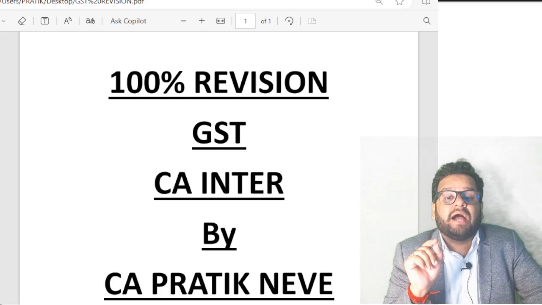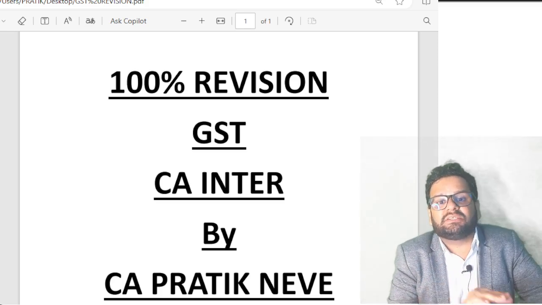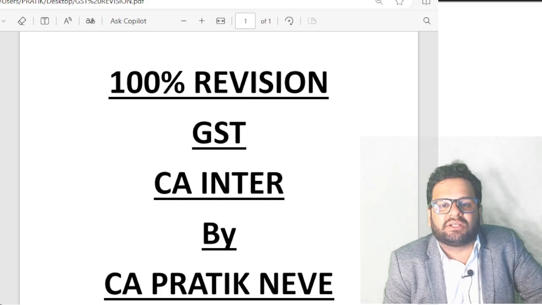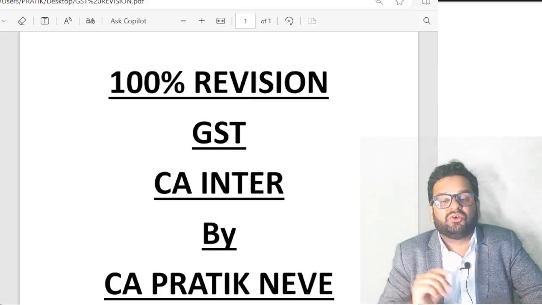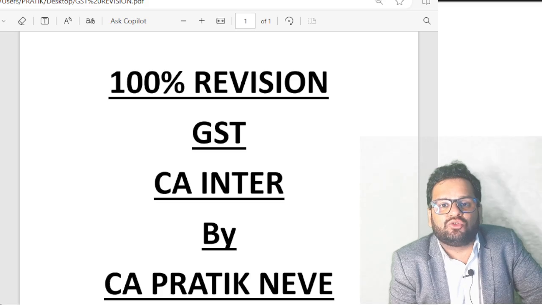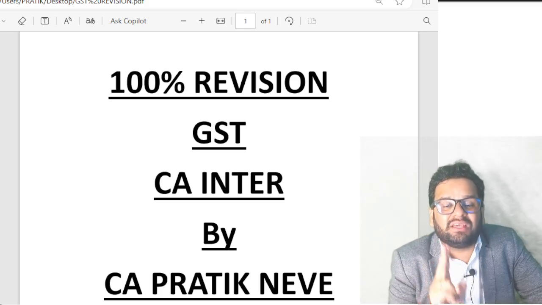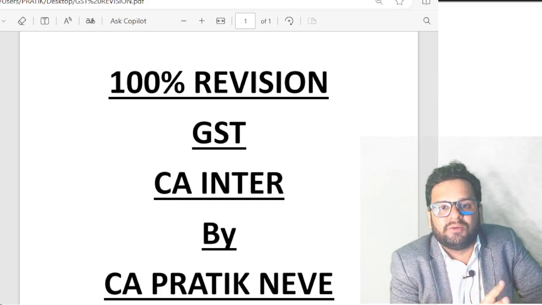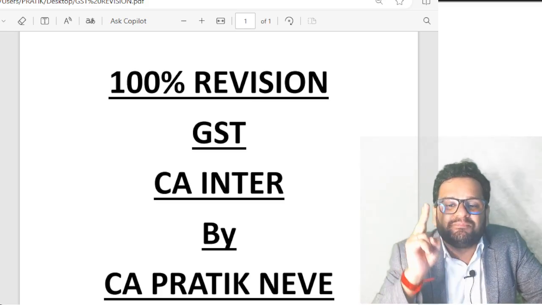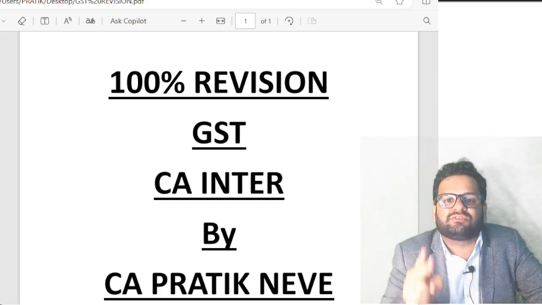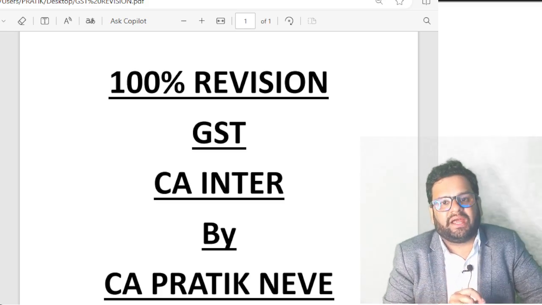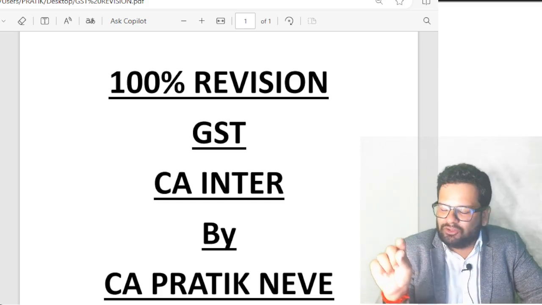So whatever rates of GST we have discussed in composition scheme right now, they are all of CGST plus SGST. As per section 10.2, the following persons are not eligible for composition scheme, even if their aggregate turnover is not exceeding the limits which we discussed. So who is not eligible at all for composition scheme? Number 1, if he is engaged in interstate outward supply. Number 2, if he is engaged in manufacture of what? Manufacture of ice cream, pan masala, tobacco substitutes, aerated water, fly ash bricks, fossil bricks, and basically building bricks. So basically construction material.